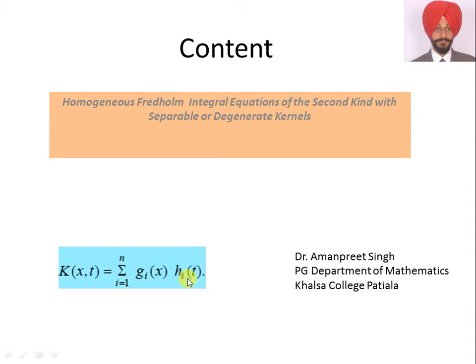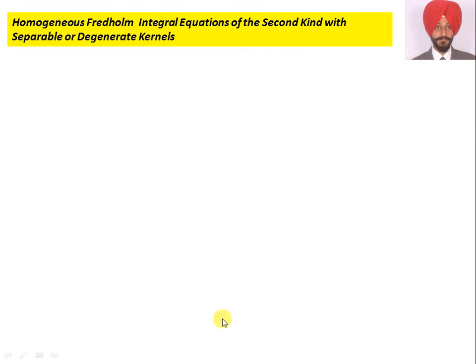Degenerate kernel is K(x,t) equal to summation i from 1 to n g_i(x) into h_i(t). So, this is known as degenerate kernel. So, what we do in this lecture, this is homogeneous Fredholm integral equations of second kind with separable or degenerate kernels.